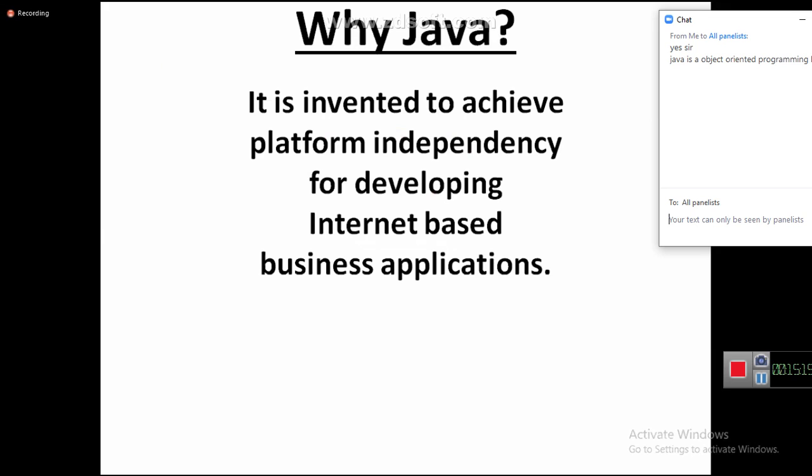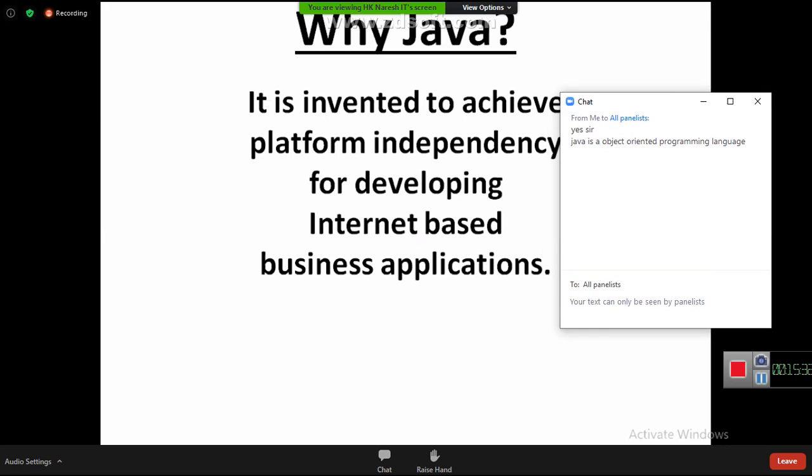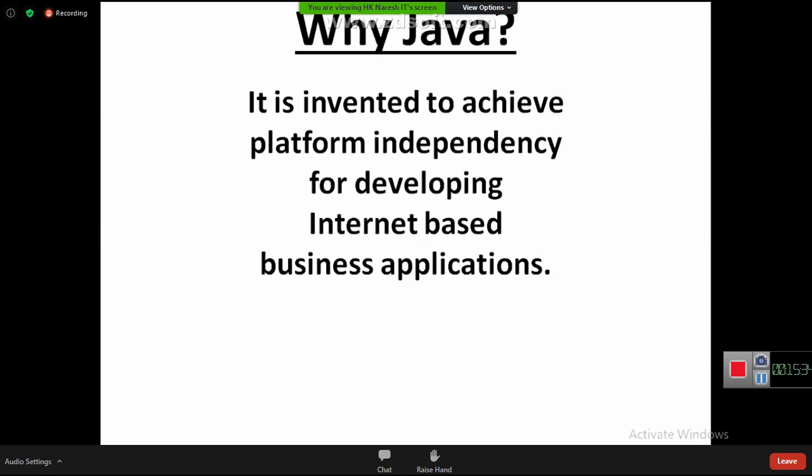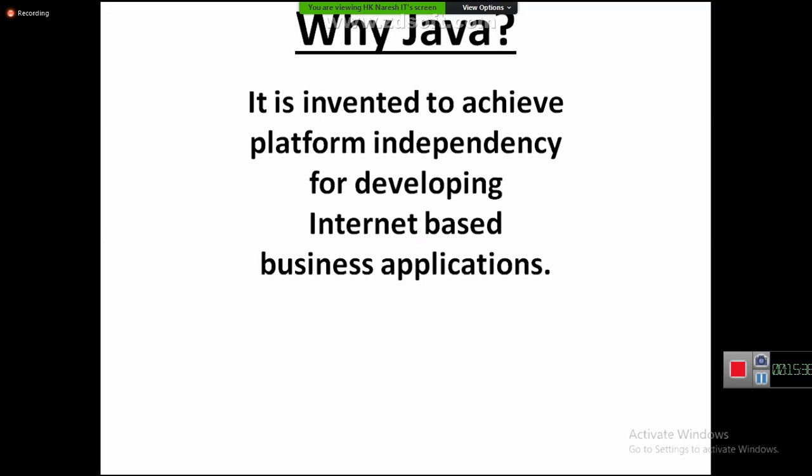Why do we need platform independency? Internet applications means we have a server computer. In that computer, the program is available. The server computer operating system is generally Linux. Now we are downloading that program into our client computer. In my client computer, the program is downloaded and executing in the Windows operating system. So irrespective of the operating systems, if you want to execute the program, you have to have the platform independency feature. So this is why Java.